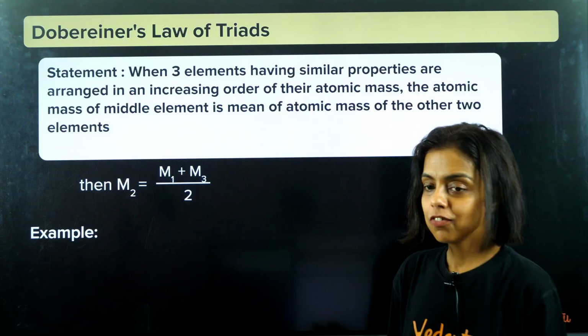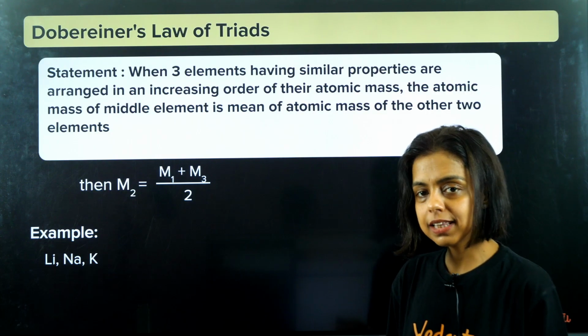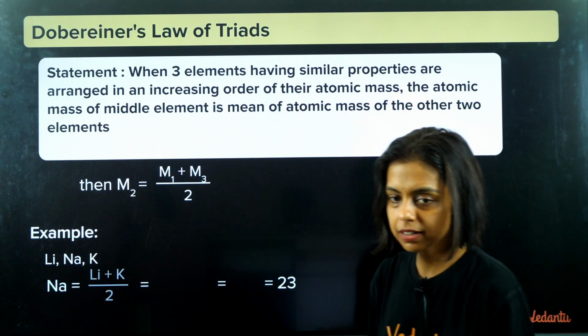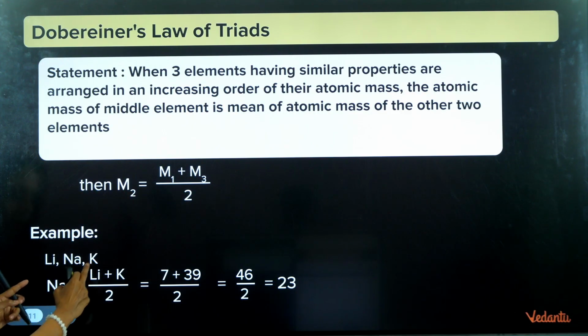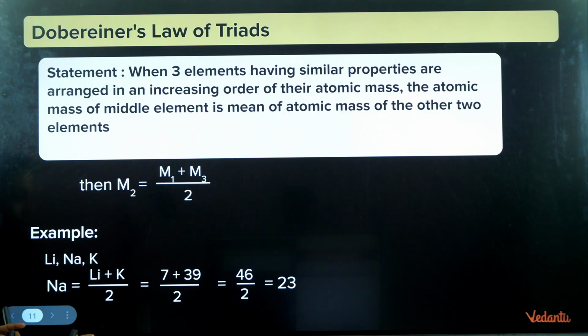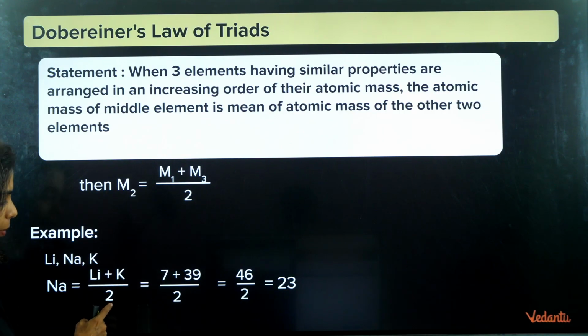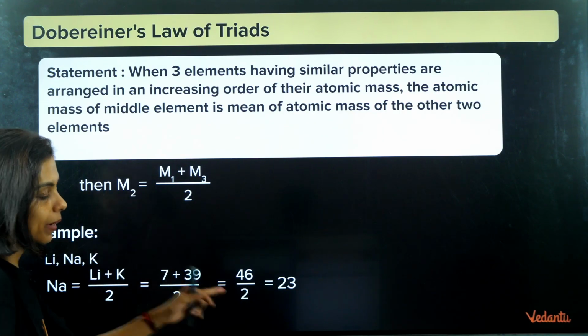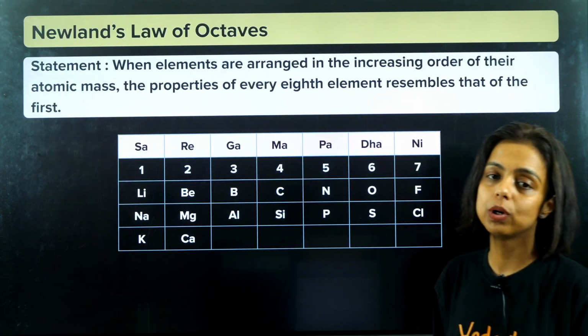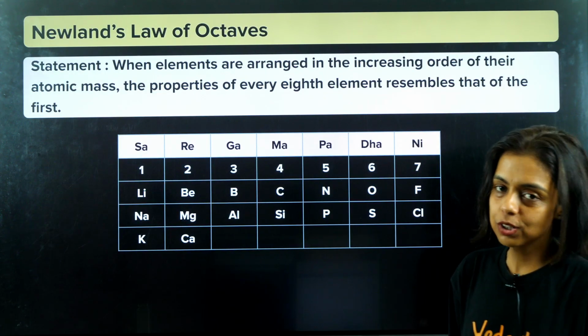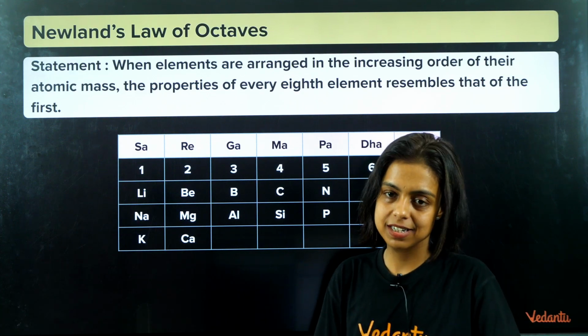For example, he put lithium, sodium and potassium in a group. If the atomic masses of lithium and potassium are taken and divided by 2, the mean of the lithium and potassium atomic masses, that is 7 plus 39 by 2, you will get 23. That is the atomic mass of the middle element, sodium. So that was Dobereiner's law of triads.